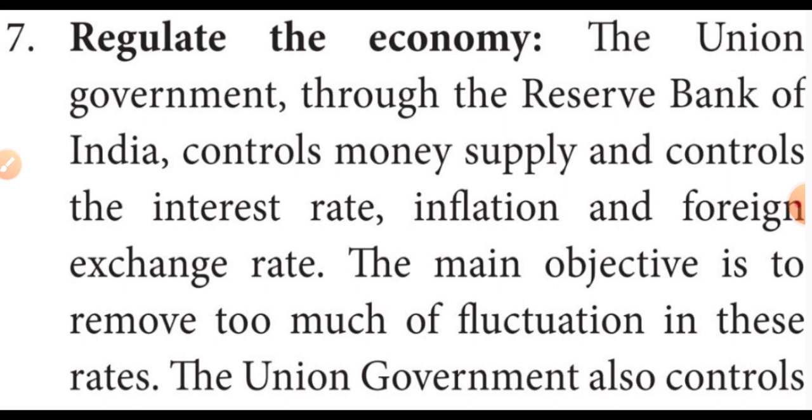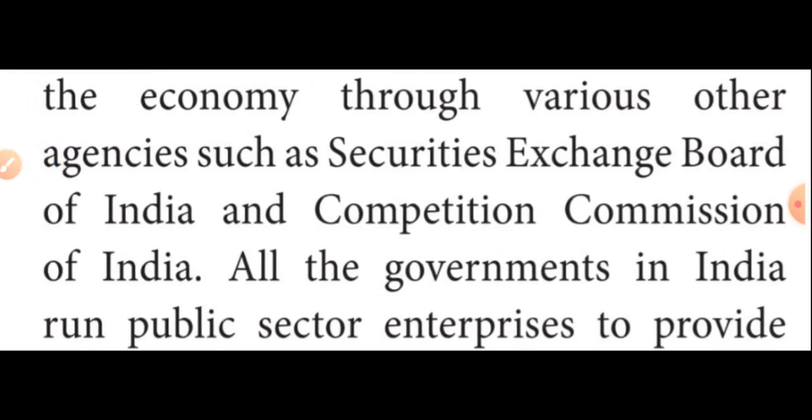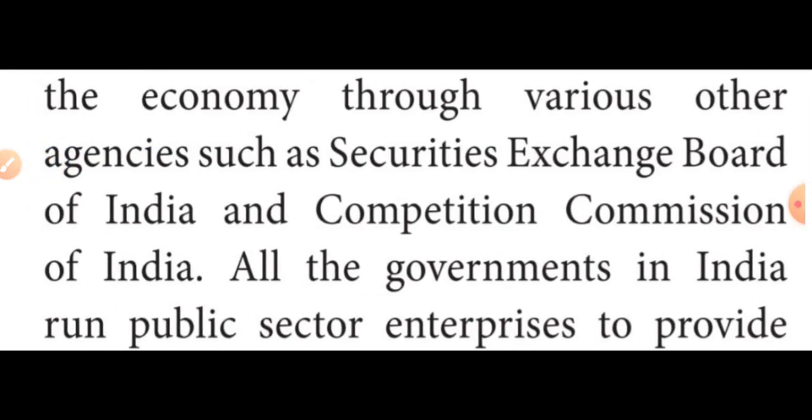The main objective of the government is to remove too much fluctuation in these rates. Fluctuation means rising and falling. We want to remove that system of rising and falling.